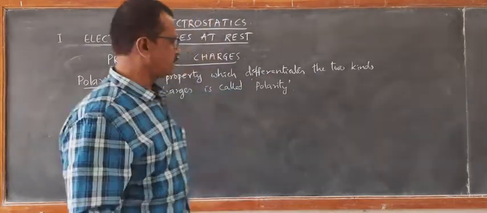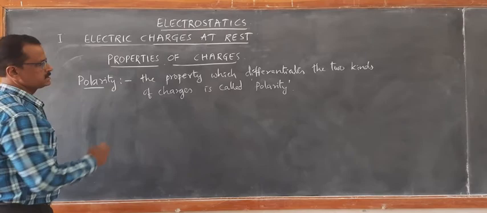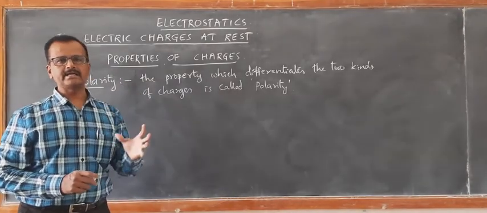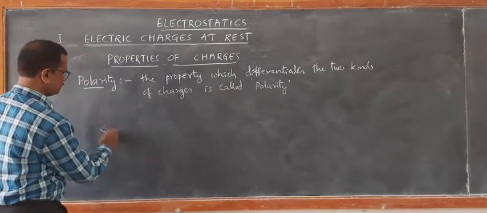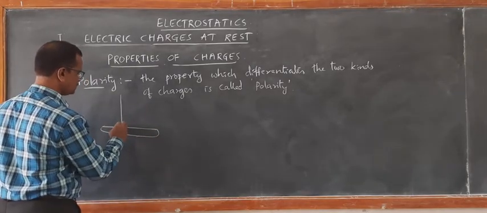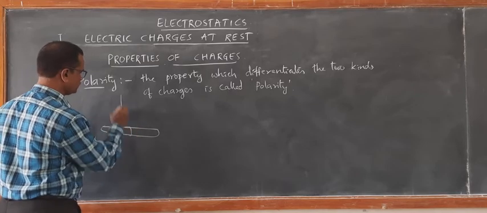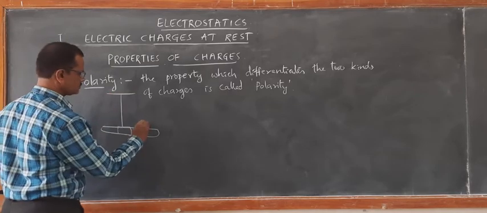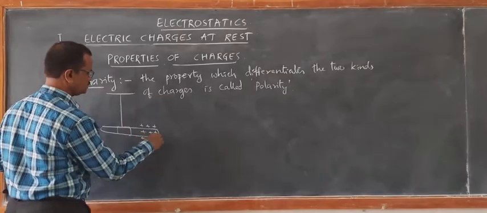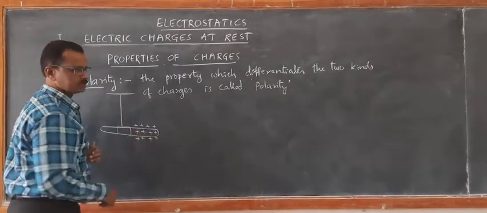One more thing that we need to understand here is the force of interaction between these charged bodies. If you take a glass rod rubbed with silk, if it is suspended, this is the glass rod rubbed with silk, as we have stated. Conventionally, it is found to have positive charges.